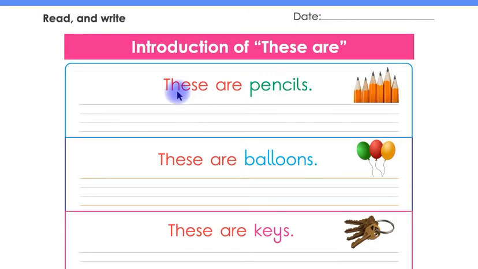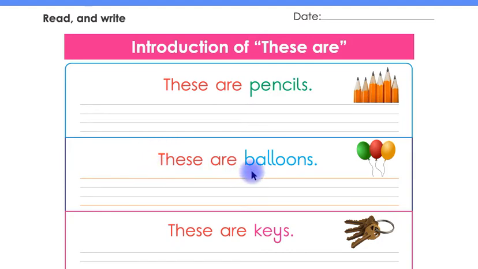Look at this, children. These are pencils. Listen again, children. These are pencils. Listen one more time, children. These are pencils. Now say with me, children. These are pencils. Say again, children. These are pencils. Children, now you have to write the sentence "These are pencils" in between these 4 lines by yourself.